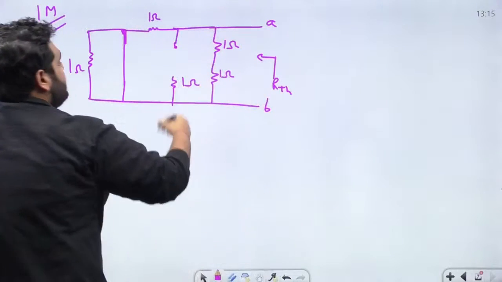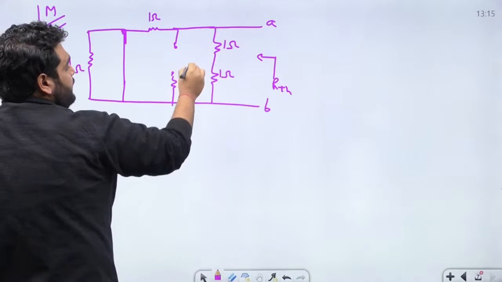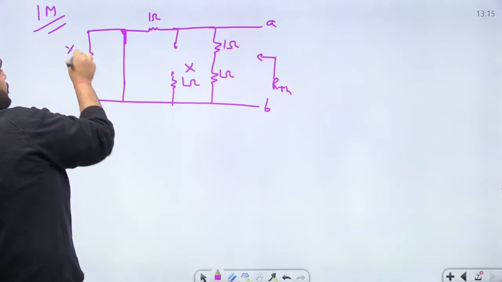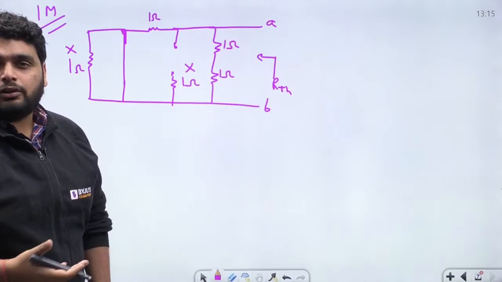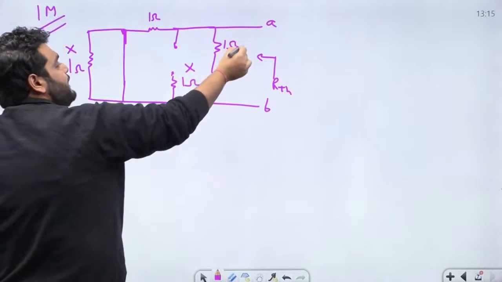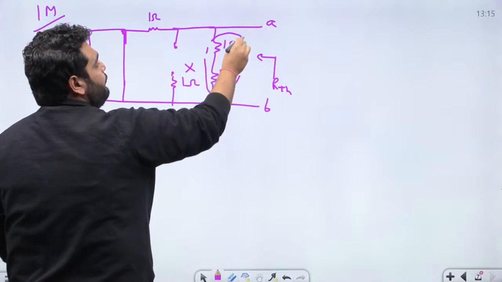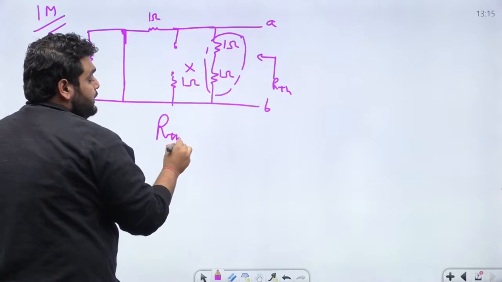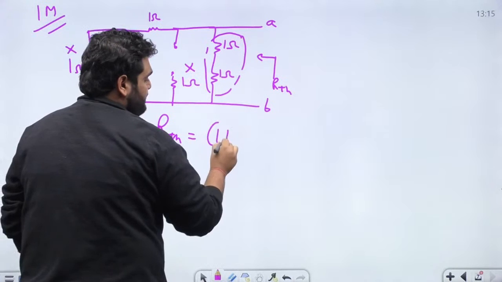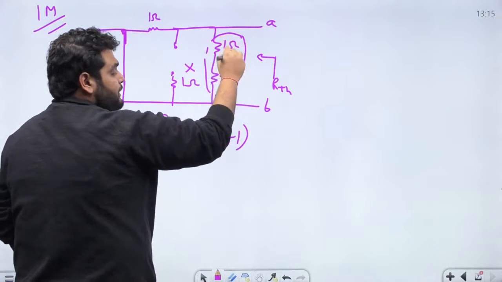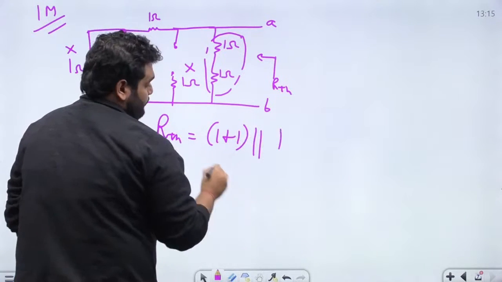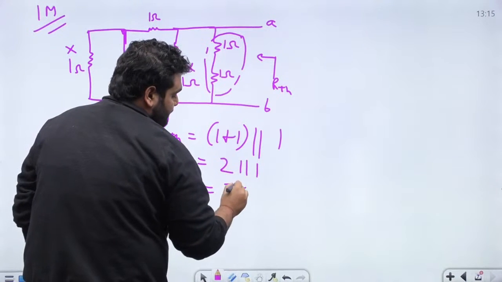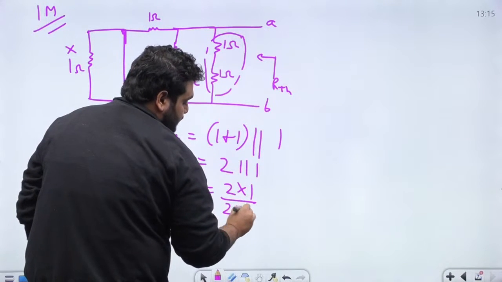So simply you can say this 1 ohm resistor is now open circuit, there is no use, and here you can see this will be short circuit again, so this will not come in the picture. So finally we have the series of 1 and 1 ohm parallel with 1 ohm. So the final answer for RTH will be equal to 1 plus 1, which is a series combination here, parallel to 1 ohm. So 2 parallel to 1 is equal to 2 multiplied by 1 divided by 2 plus 1.